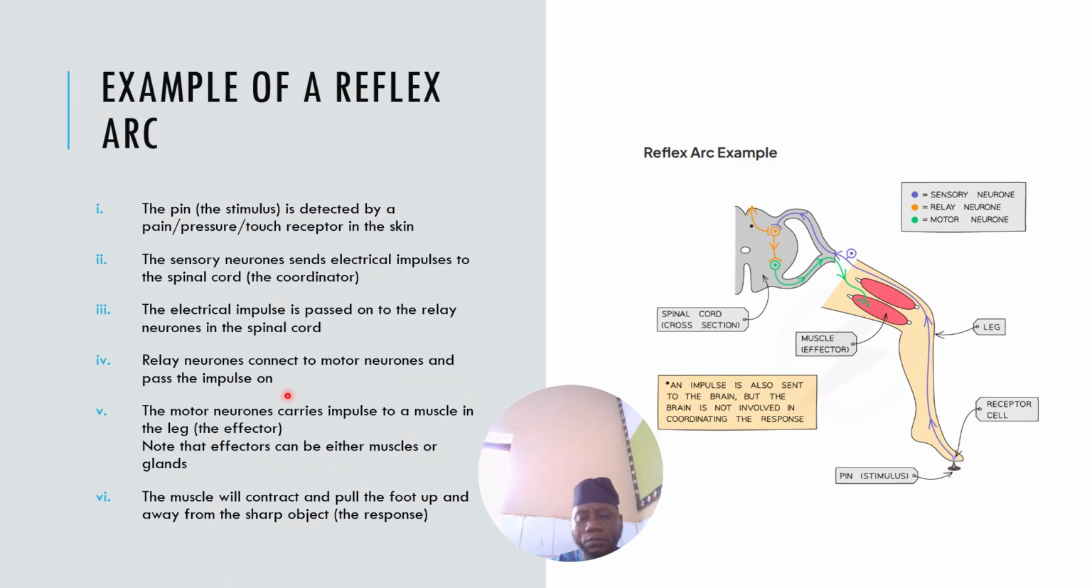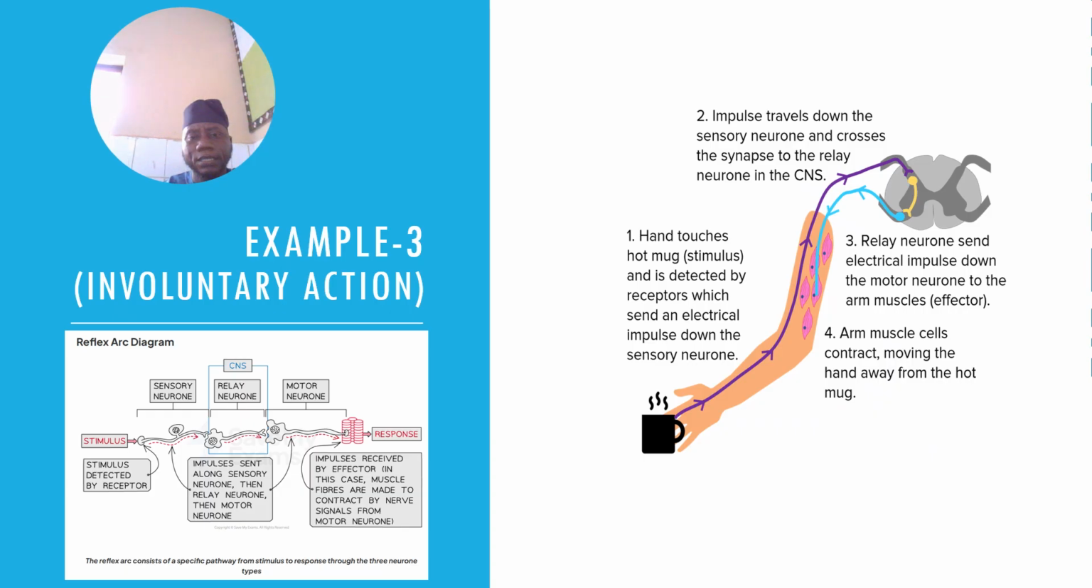So I have the summary of that here. You can go through that. This is another example where you touch an object. It gets to the receptor on the hand, goes to the sensory neuron, to the relay neuron in the CNS, back to the motor neuron, and then the muscle contracts so that you can move your hand away from the hot object.